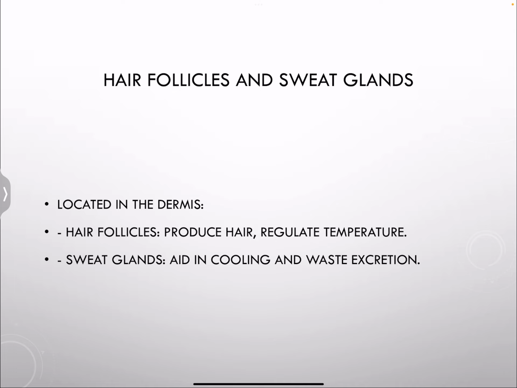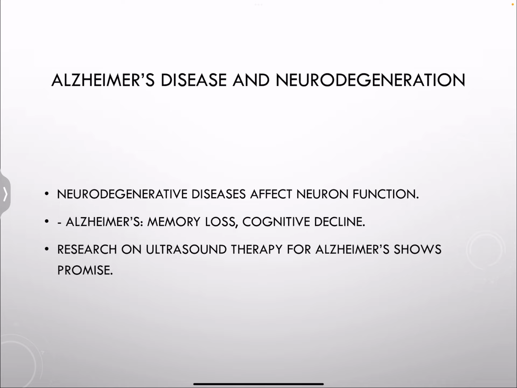And we also have hair follicles and sweat glands. Of course, hair follicles produce hair and they regulate temperature. So, for example, if you're in cold areas, you're going to get goosebumps, and then you see your hairs sticking upright. While sweat glands aid in cooling. So in hot temperatures, we're going to sweat, and also in waste excretion. If you guys remember, we talked that sweat is also a form of excretion.